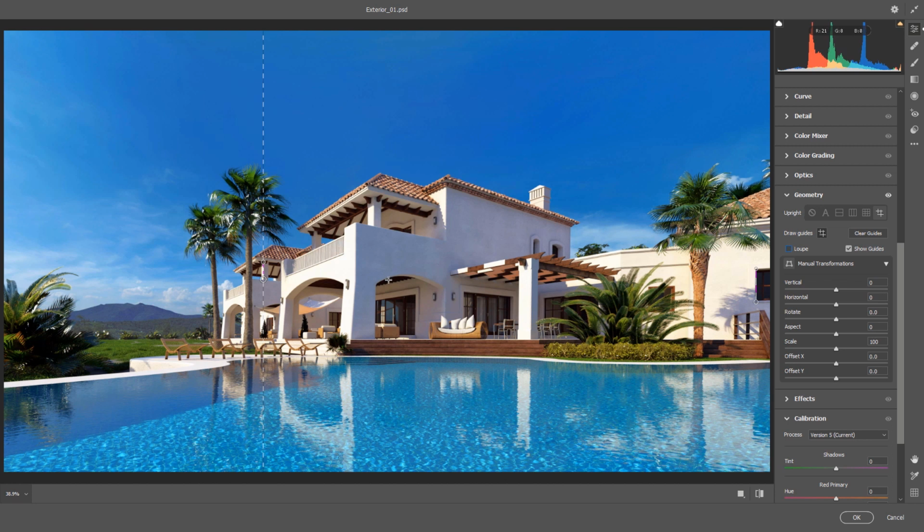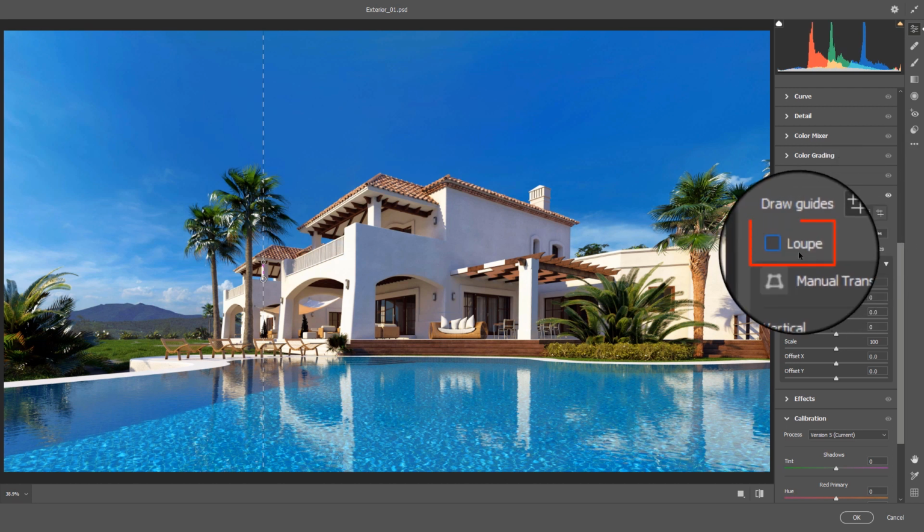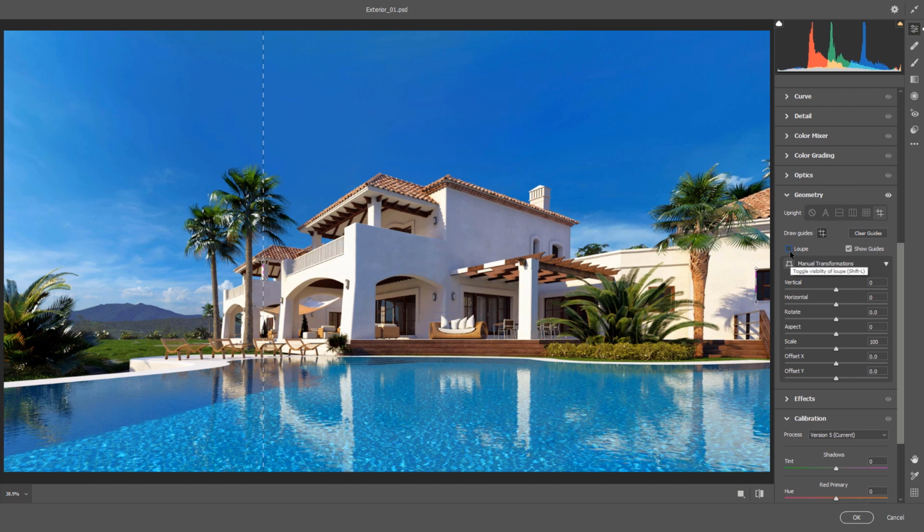I want to mention a few more tips to draw more accurately. In the right panel, when you activate Guided mode, we have an option named Loupe. If I enable this option, you will see a zoomed magnifier on the image, which helps us draw more accurately. However, I never use this option like that. Instead, I will show you how to use it better.